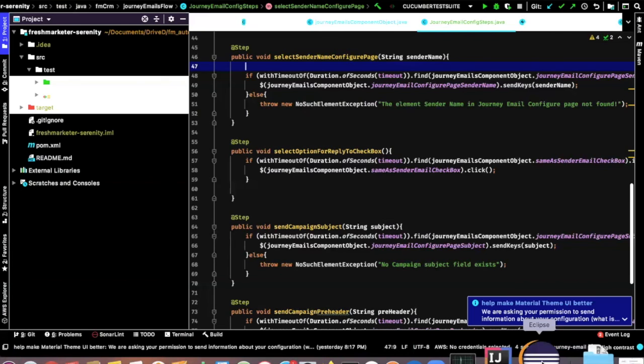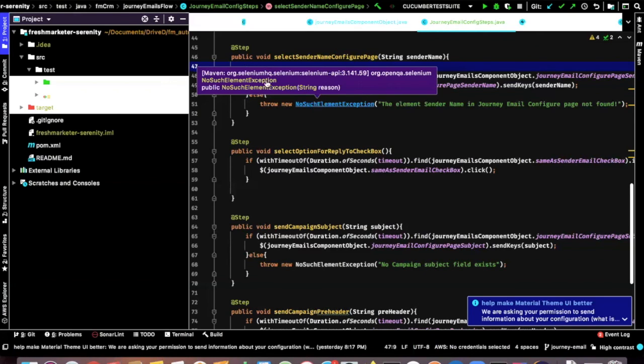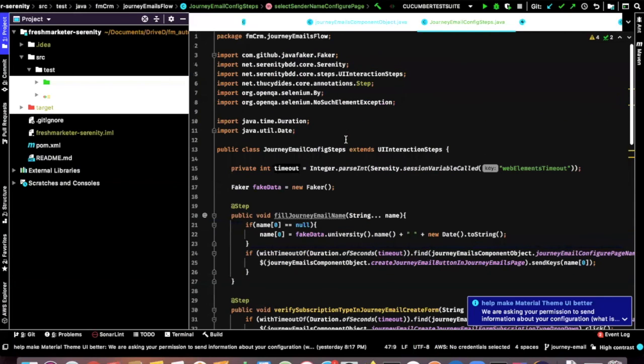Yeah, so I have found one difference. I did not find the difference between no such element exceptions, because Selenium itself has a no such element exception and Java also has a no such element exception. So could you tell me what is the basic difference? Because sometimes it is catching the no such element exception of Selenium, sometimes it's catching the one from Java. It shouldn't do that, because this no such element exception you're explicitly mentioning from the Selenium project, right? And you are importing that project only.